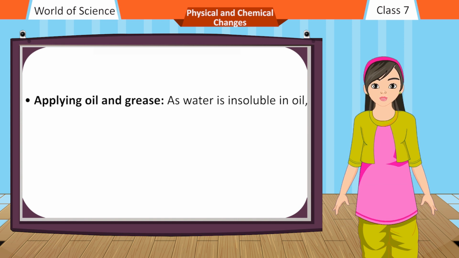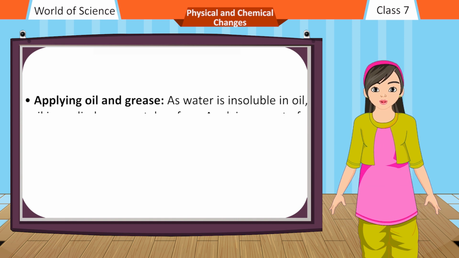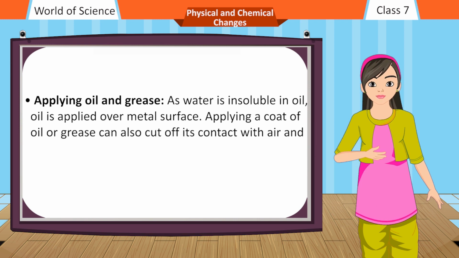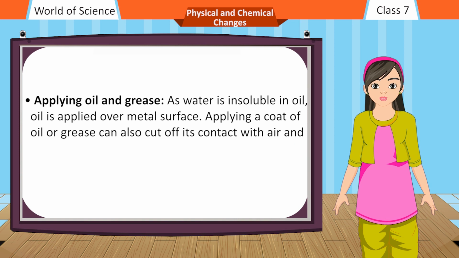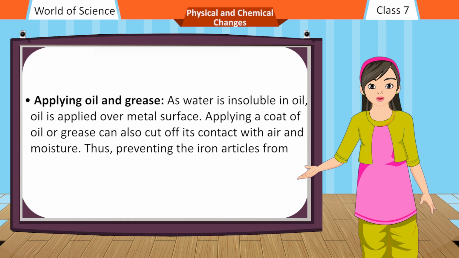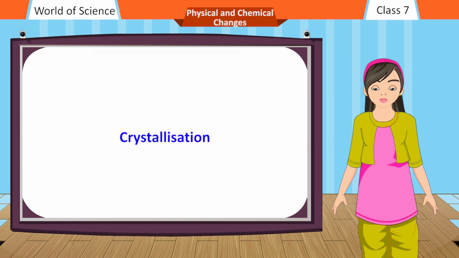Applying oil and grease. As water is insoluble in oil, oil is applied over the metal surface. Applying a coat of oil or grease can also cut off its contact with air and moisture, thus preventing the iron articles from getting rusted.